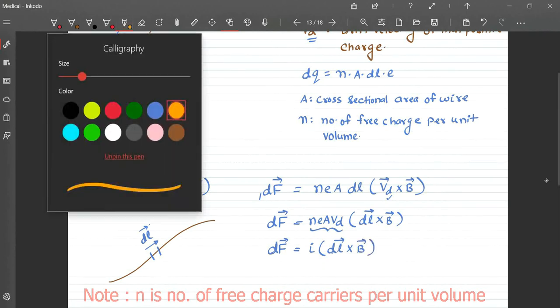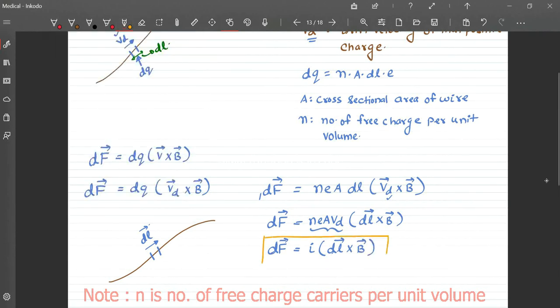This is the force on that small segment. Right?